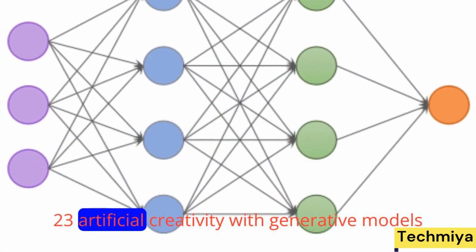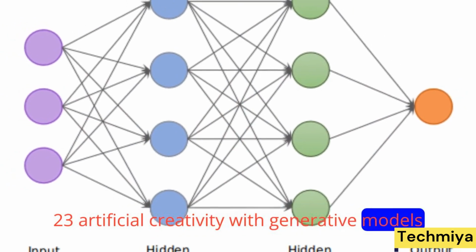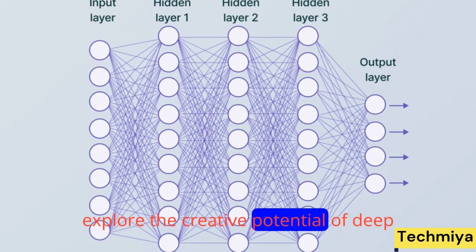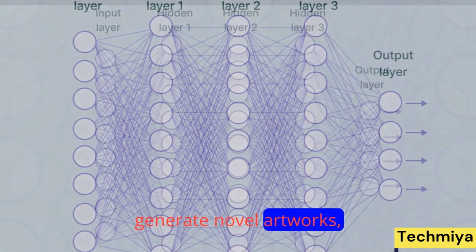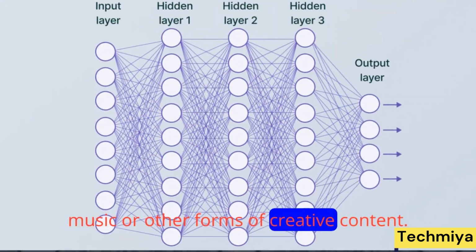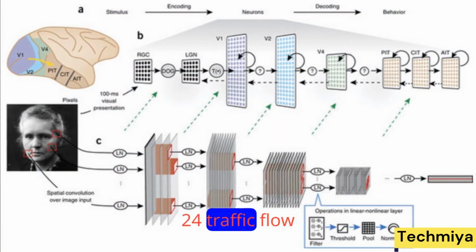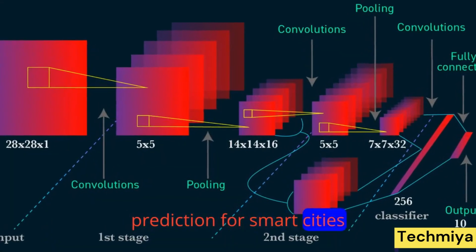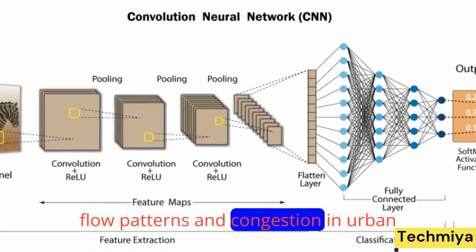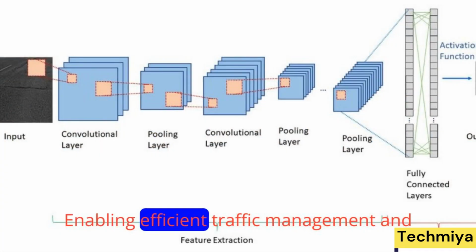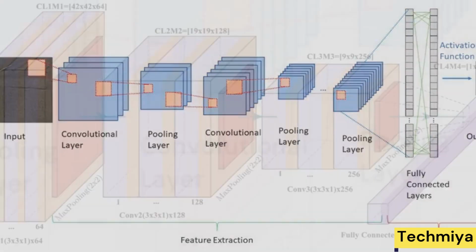23. Artificial creativity with generative models. Explore the creative potential of deep generative models like VAEs or GANs to generate novel artworks, music, or other forms of creative content. 24. Traffic flow prediction for smart cities. Develop a deep learning model to predict traffic flow patterns and congestion in urban areas, enabling efficient traffic management and route planning.